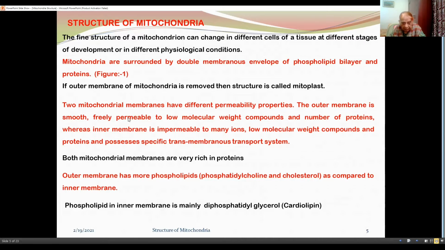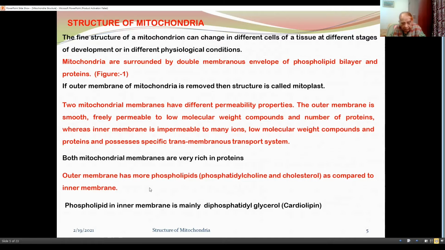The two mitochondrial membranes have different permeability properties. The outer membrane is smooth, freely permeable to low molecular weight compounds and a number of proteins, whereas the inner membrane is impermeable to many ions, low molecular weight compounds and proteins, and possesses specific transmembranous transport systems.